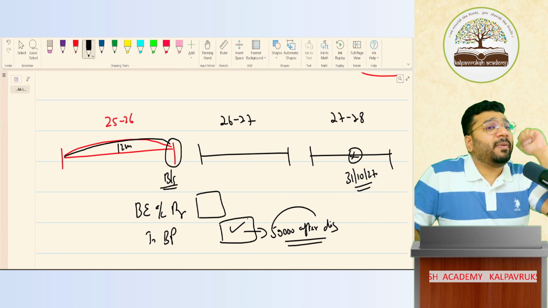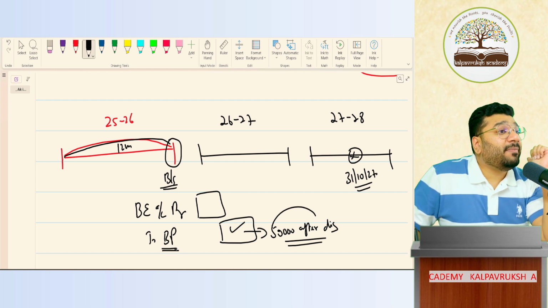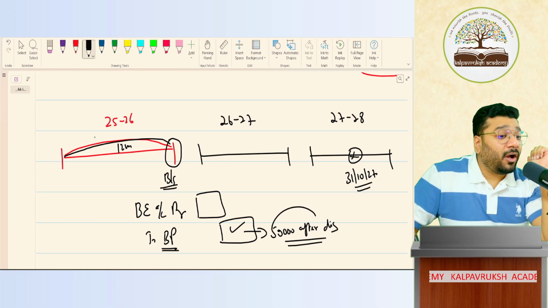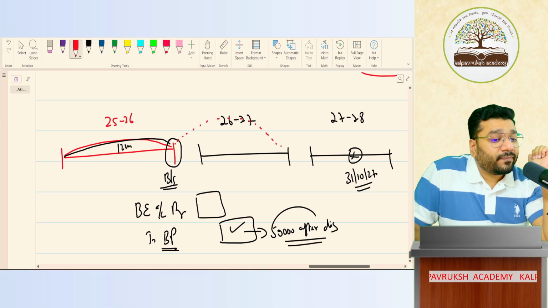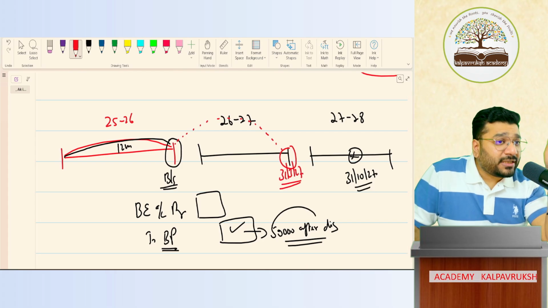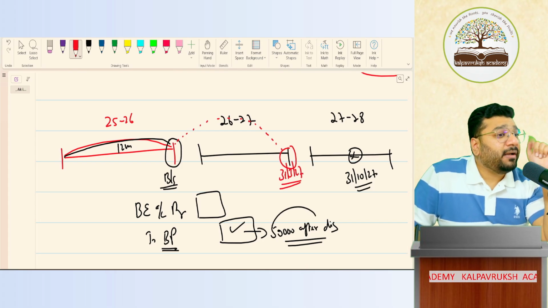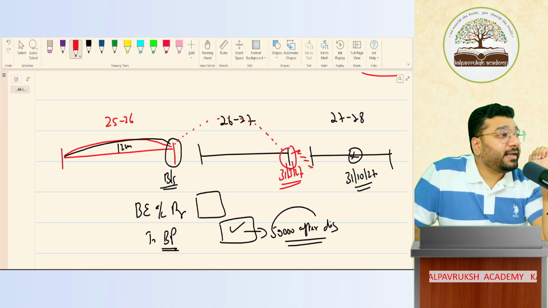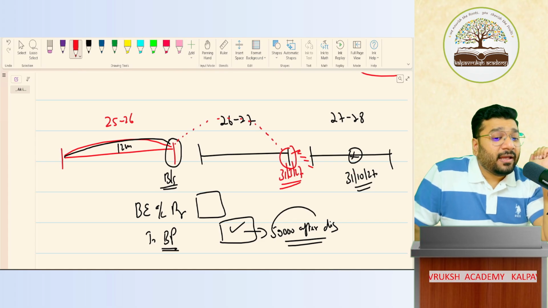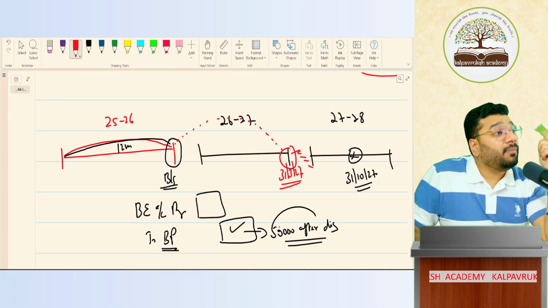Now discounting should be done when? If this bonus payable is long term. So how do I know it is long term? Check from the balance sheet date, 12 months. This becomes my benchmark date. 31st March 27 is the benchmark date. Now ask yourself a question. Are you going to make the payment on or before the benchmark date or after the benchmark date? After the benchmark date. If you make the payment after the benchmark date, then this becomes a long-term employee benefit.